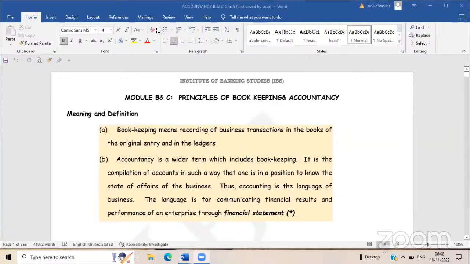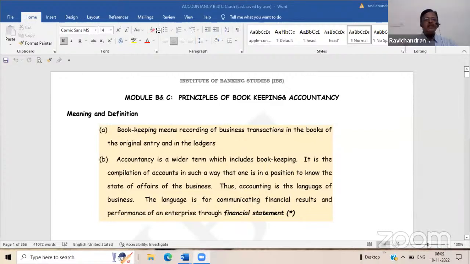When you talk about bookkeeping, accountancy is a wider term because it includes bookkeeping also. So accountancy is nothing but a compilation of accounts in such a way that one is in a position to know the state of affairs of the business. What is the state of affairs of the business?